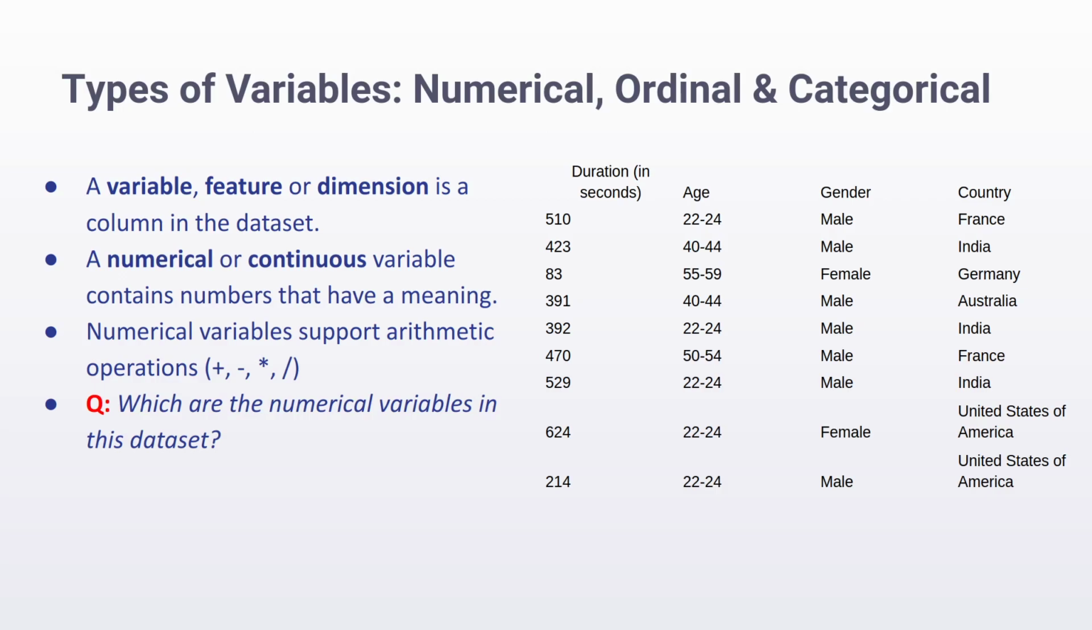Before we move on, here's a question for you. In the table shown here, which is the numeric column? Feel free to pause the video right now and think about it. So the numerical column is the first one, duration in seconds. It is the only column which has numbers with an inherent meaning. The age column, as you can see, also has numbers, but they are ranges of age, not the actual age.